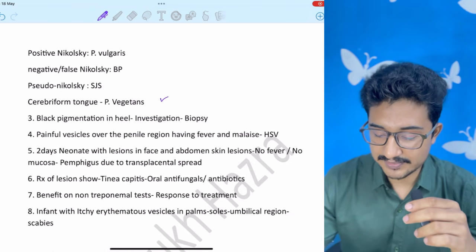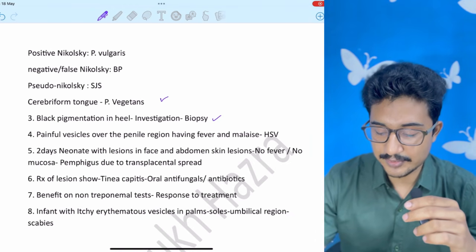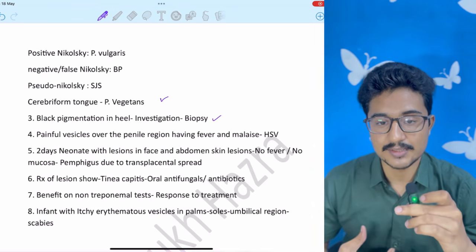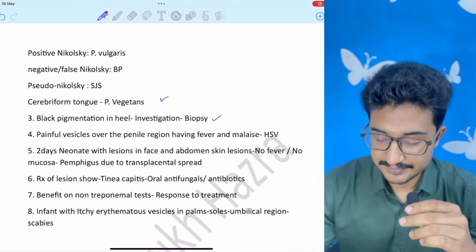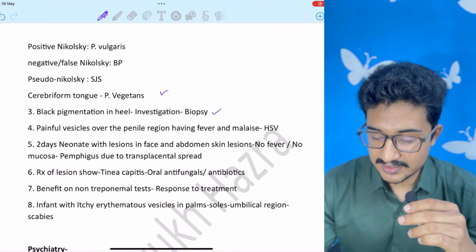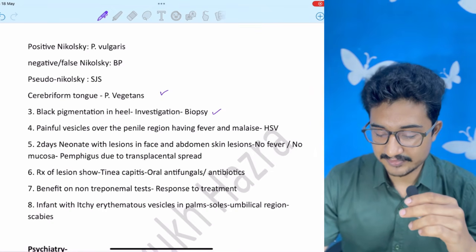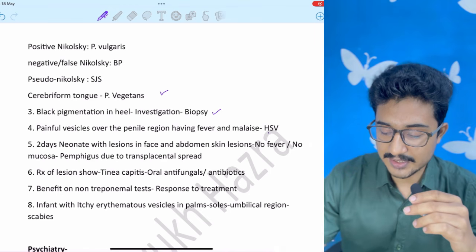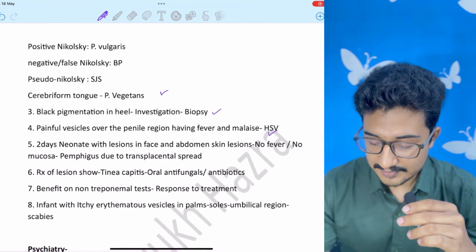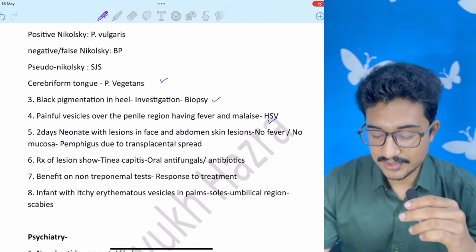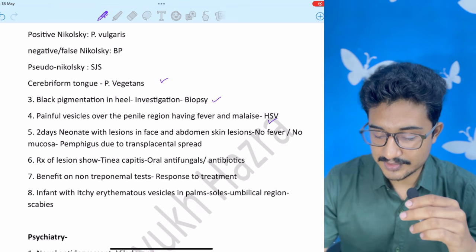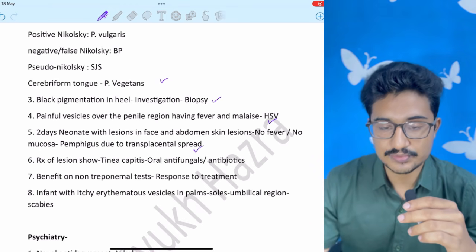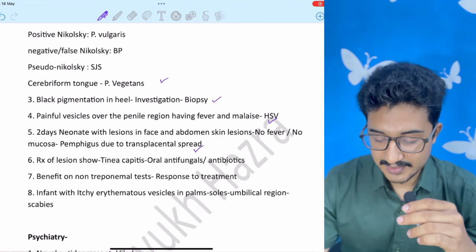Black pigmentation of heel. Next investigation is biopsy, because acral melanoma is the most common site of melanoma in the Indian population. Painful vesicles over penile region. Vesicles are there and it is painful with fever and malaise, so it is herpes simplex virus. 2 days neonate, so it will be pemphigus due to transplacental spread from the maternal antibodies. It usually resolves with time.